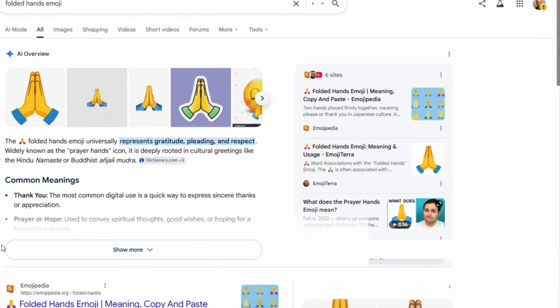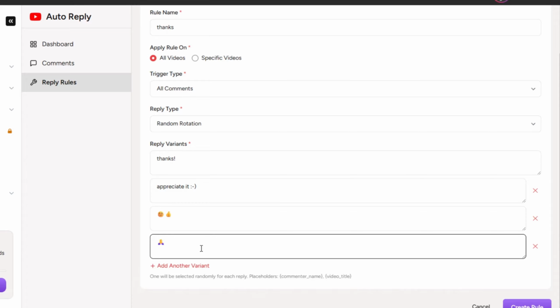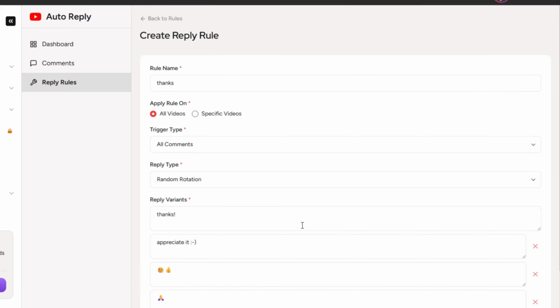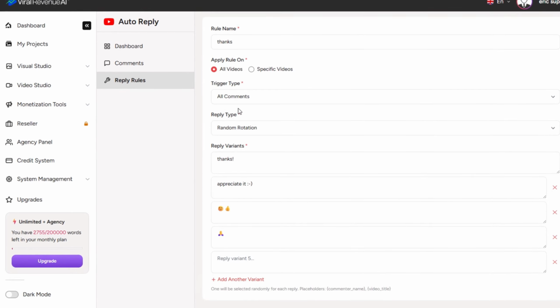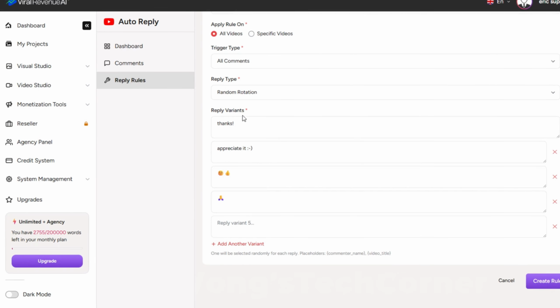The folded hands emoji is one that I like. Copy that here. And that could be a reply all on its own. So you get the point. You can create as many variants as you want, but honestly, if you're doing the random rotation method on all comments, then probably the more variants, the better. And then go ahead and create the rule.